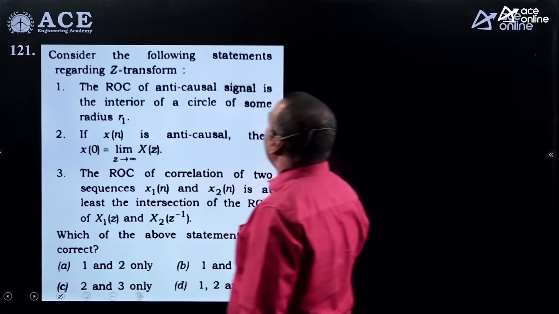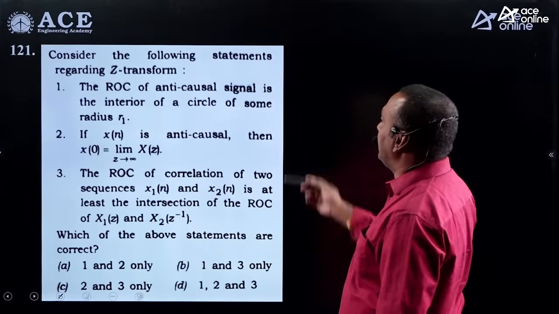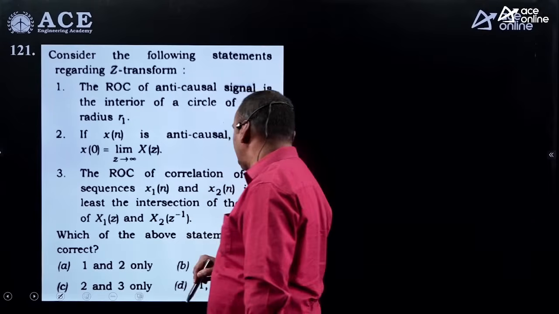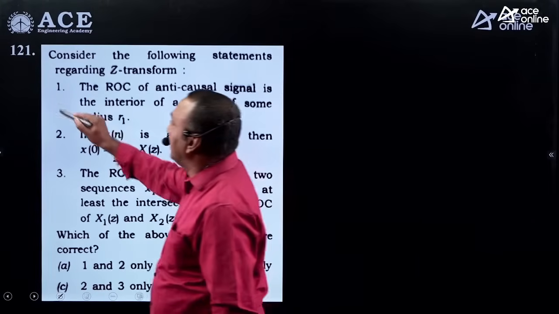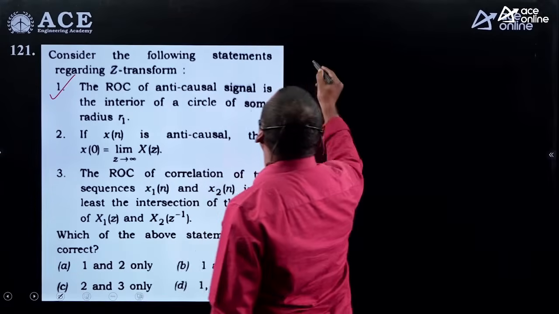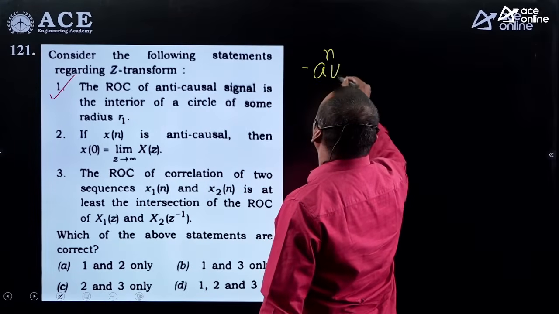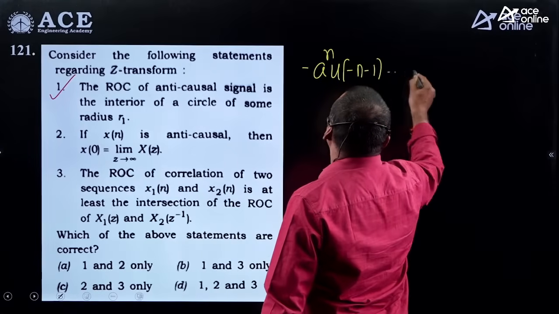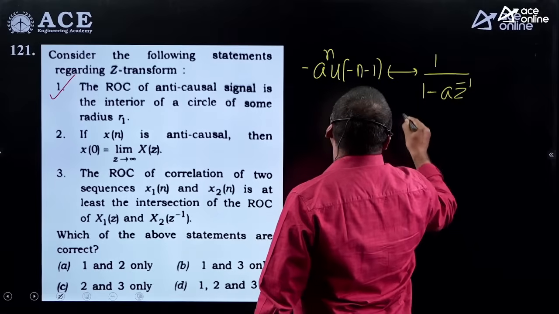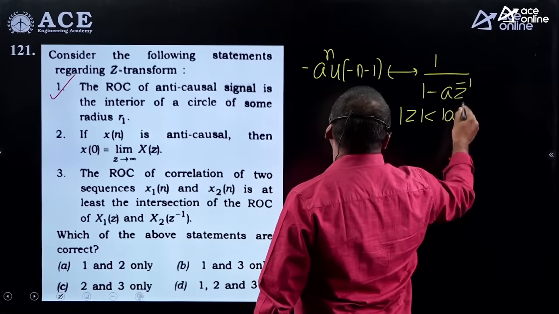This is the first question. The ROC of an anti-causal signal is the interior of a circle of some radius R1. Of course it is true, because it is asked which of the above statements are correct. The first statement is correct. Mod Z less than mod A is the habituated relation for us. Anti-causal is covering purely negative index. If you go with the basic formula, we are aware mod Z is less than mod A.